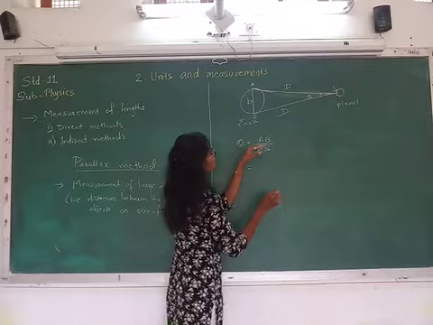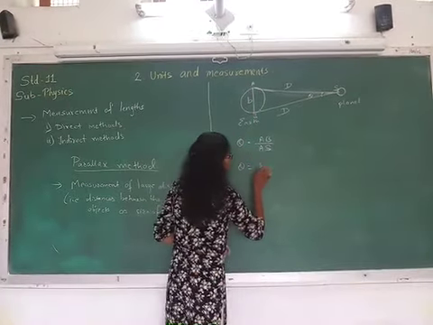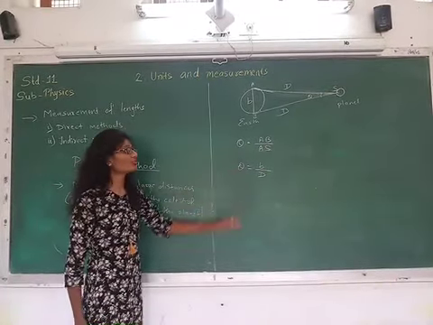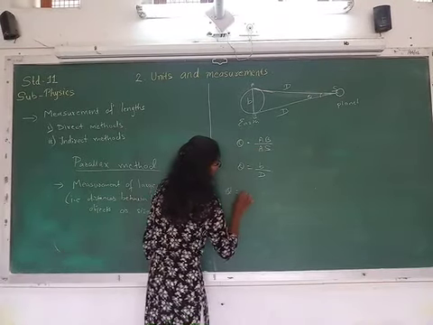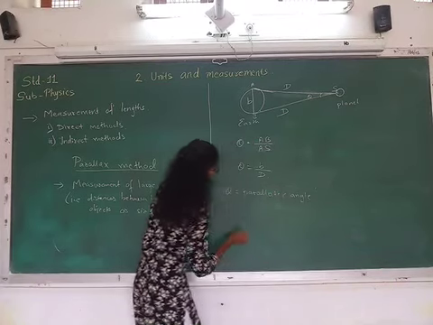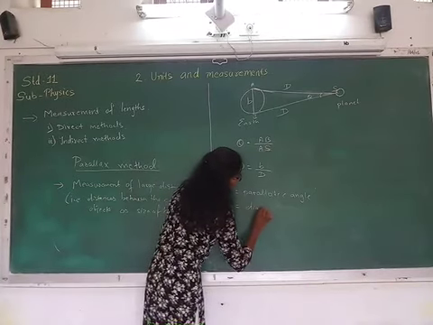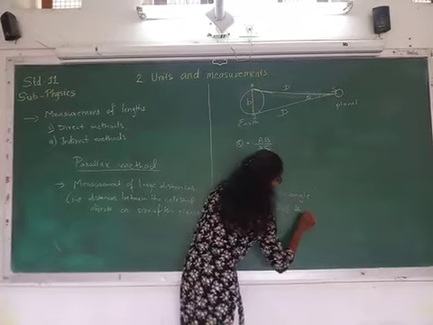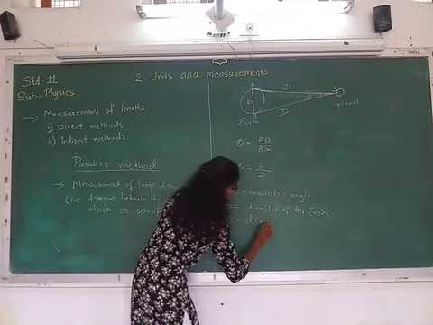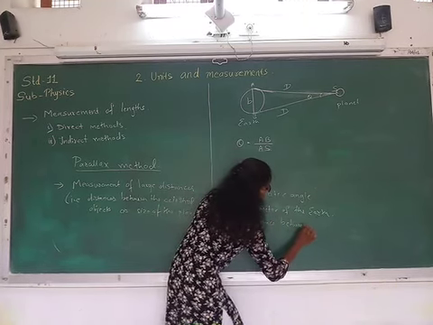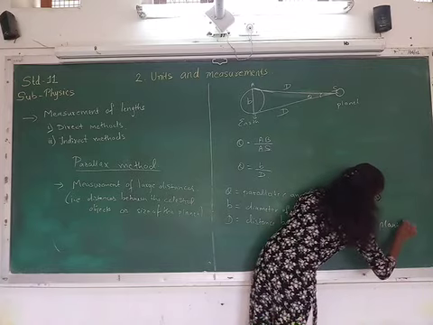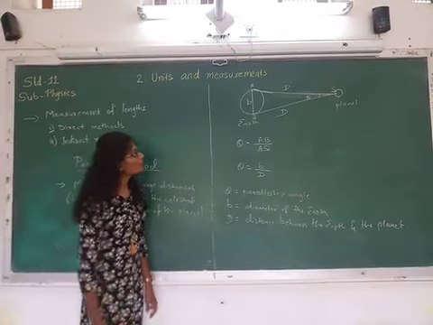So theta is equal to AB, which is small b, upon AS, which is capital D. So we can use the plane angle formula over here, and this theta is the parallax angle, small b over here is the diameter of the earth, and capital D over here is the distance between the earth and the planet. So I hope you got this.